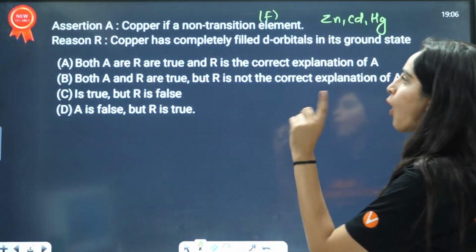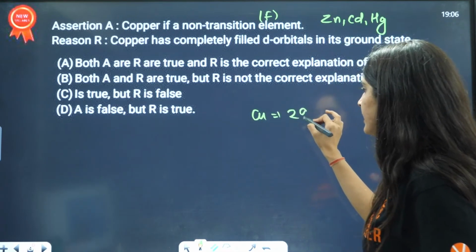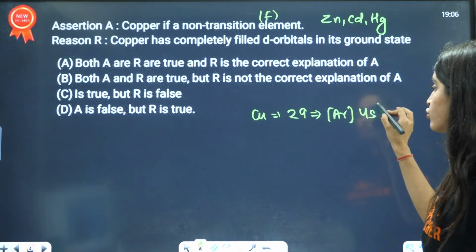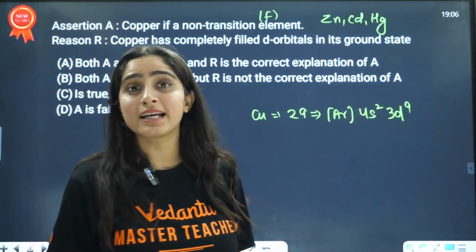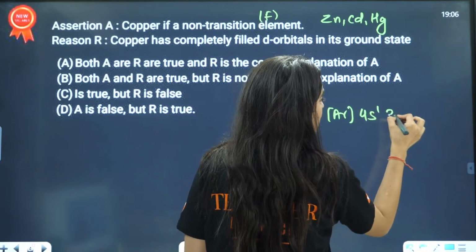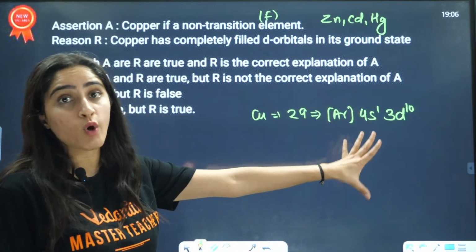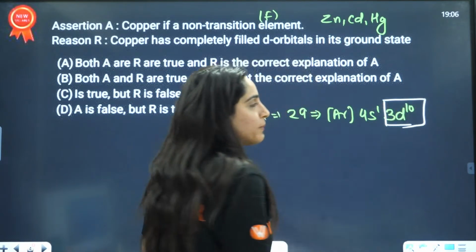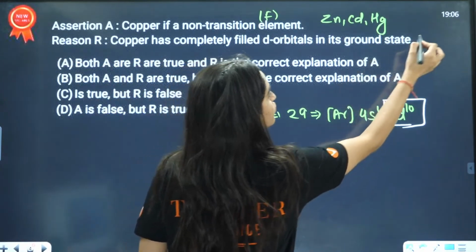Second statement is, copper has completely filled d orbitals. Now copper has atomic number 29, so it would be argon 18, 4s2, 3d9. But we know this is not the correct electronic configuration. In the correct configuration, one electron jumps over and it becomes 4s1, 3d10. Now, as you can see, in the ground state the d orbital is completely filled, so the second statement is true.